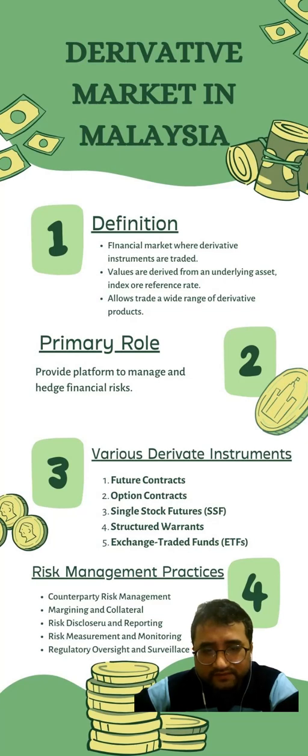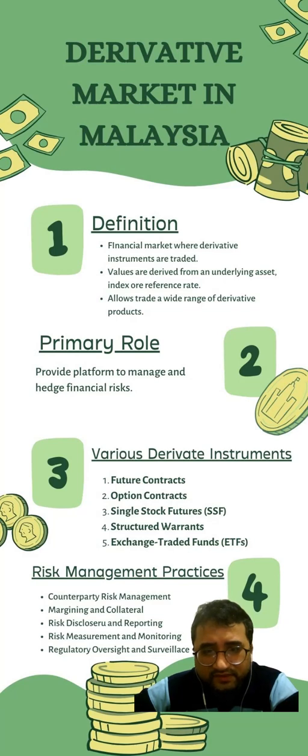within the financial system. Various derivative instruments traded in the Malaysian market. Futures contract. Futures contracts are standardized agreements to buy or sell an underlying asset at a determined price on a future date. In Malaysia, futures contracts are traded on various underlying assets such as stock indexes, for example, FTSE Bursa Malaysia KLCI futures, commodities, and interest rates.